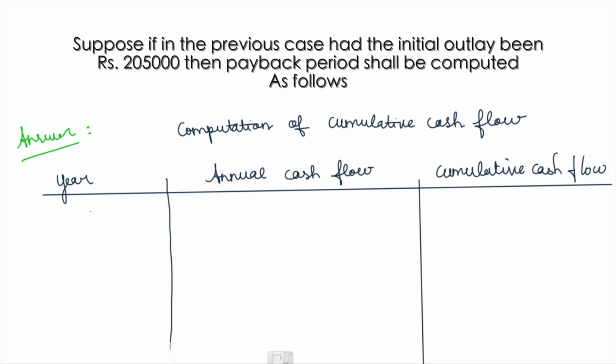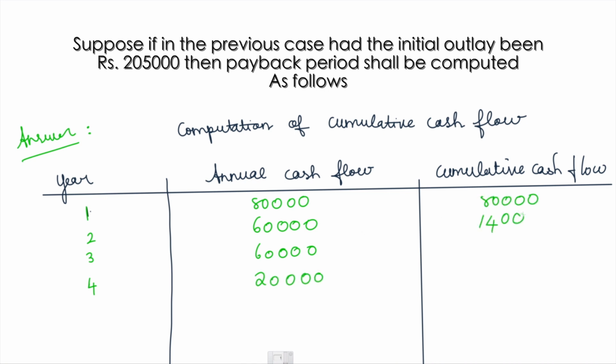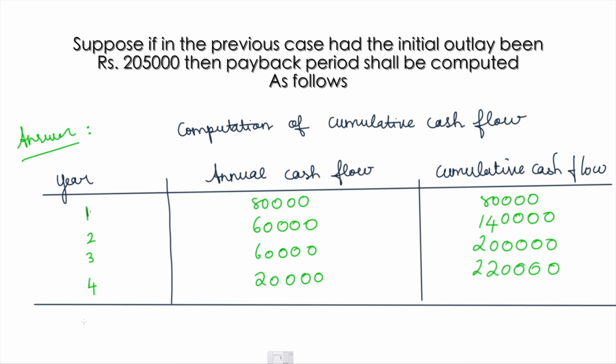So it's 80,000 for the first year, 60,000 for the second year, 60,000 for the third year, and 20,000 for the fourth year. Similarly, you are just going to find the cumulative cash flow as we did in the previous sum, but the amount I have to recover is rupees 2,05,000.